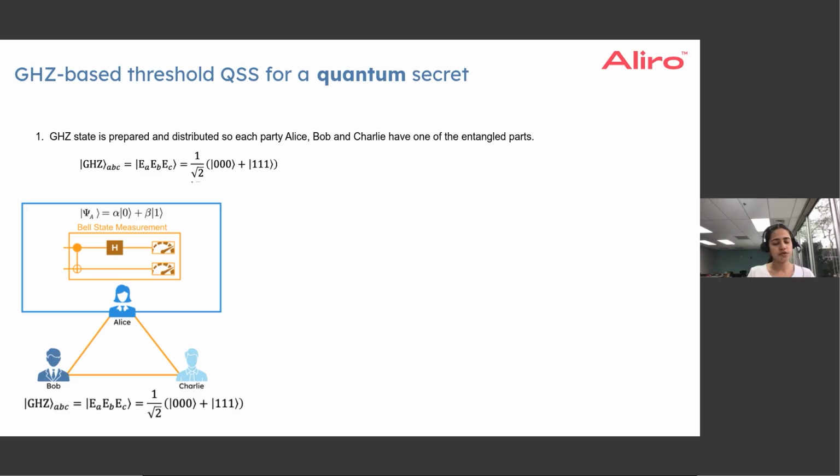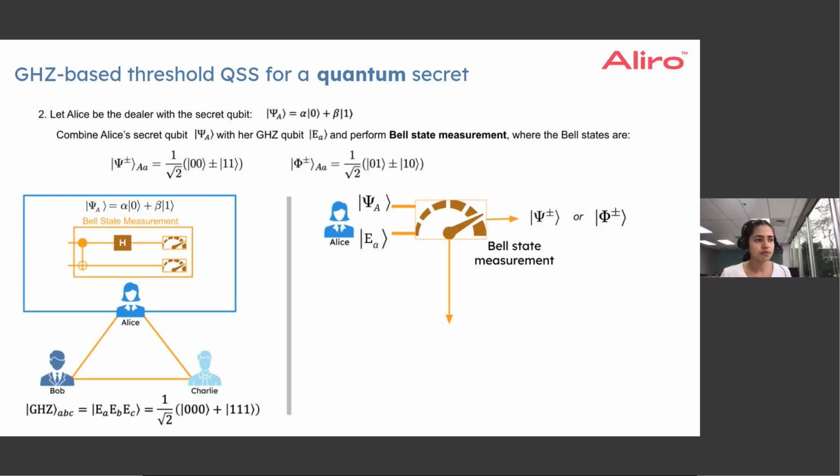Subsequently, Alice uses her photon from the GHZ state to perform a Bell state measurement with her secret quantum state, which we call here psi A, with probability amplitudes generically alpha 0 plus beta 1. And based on her Bell state measurement result, which could be one of the four Bell states, we are considering that for simplicity here. Oftentimes in an optical network with linear optical elements, for Bell state measurement, it would be 2 out of the 4 rather than all the 4 possibilities. Let's take this generic case of all 4 possible outcomes that she can measure from her Bell state measurement.